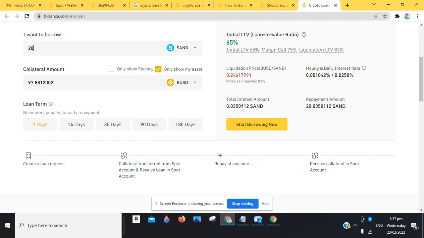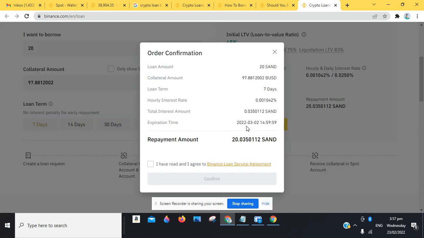So you want to know that the Binance crypto loans are usually very cheap and affordable. Very cheap, guys. So I'm going to click start borrowing since we want to push through with this. This is just a memo to give you guys an insight of how to go about this.